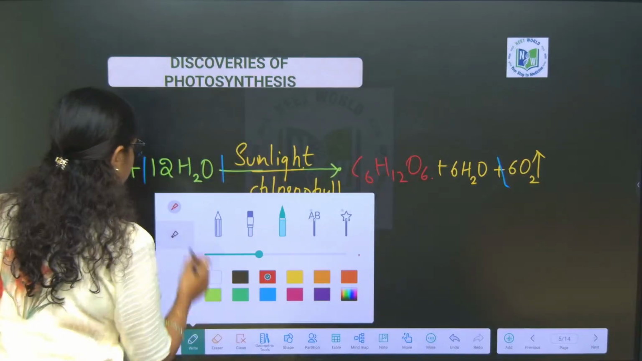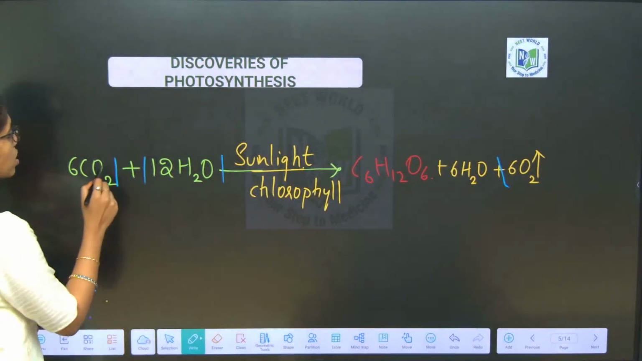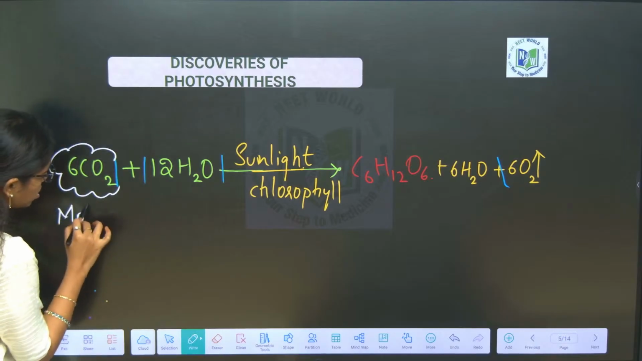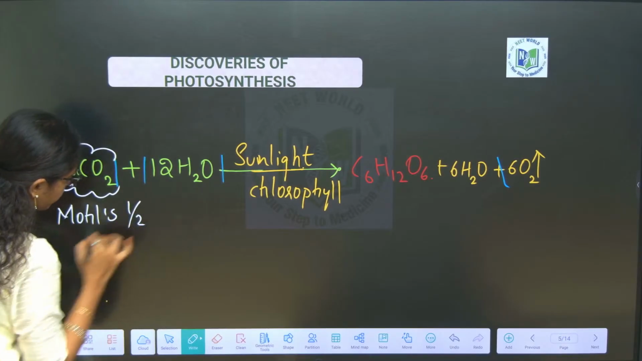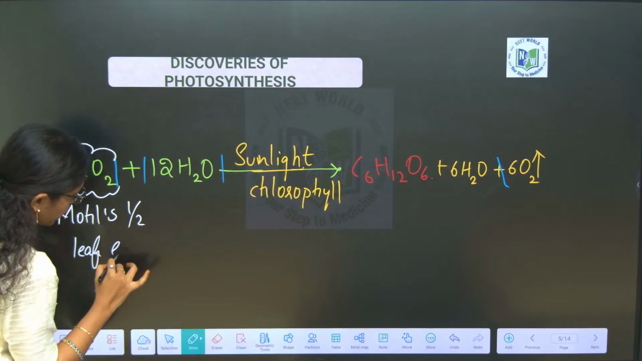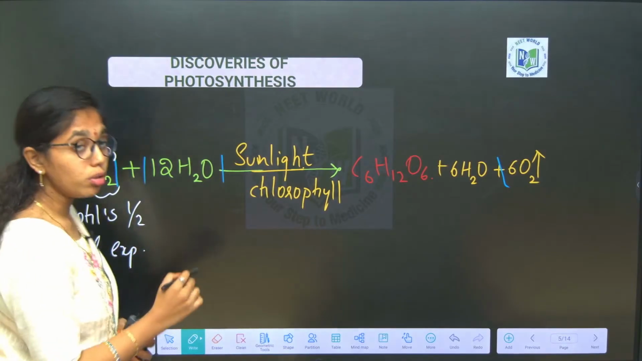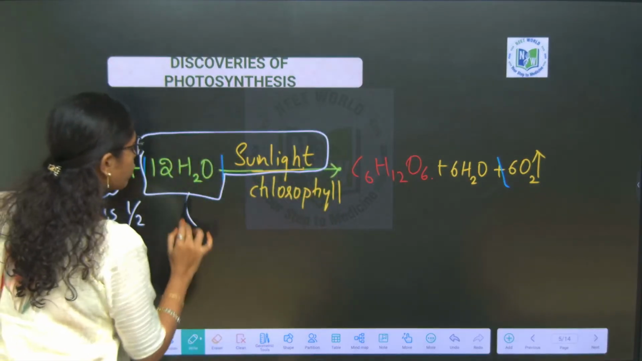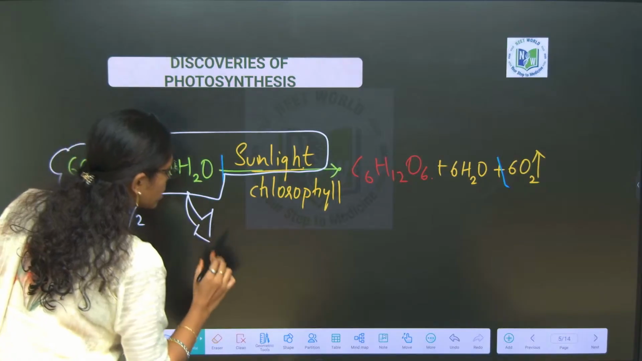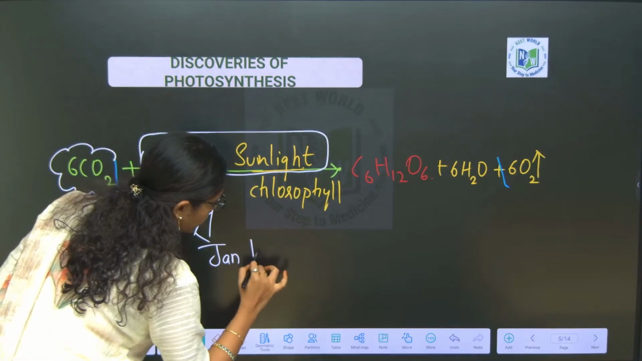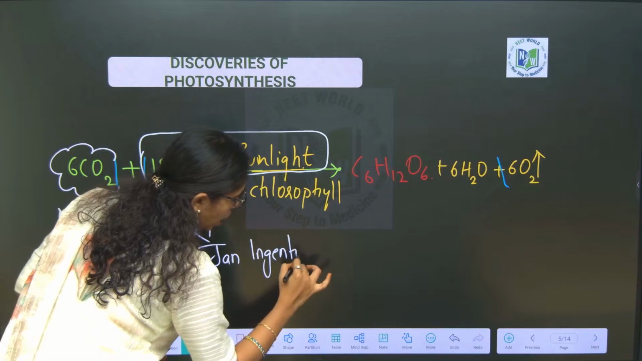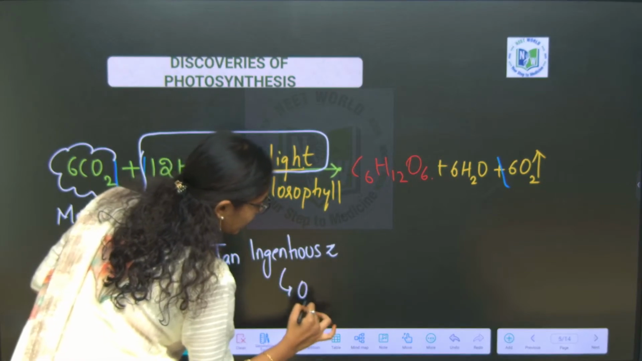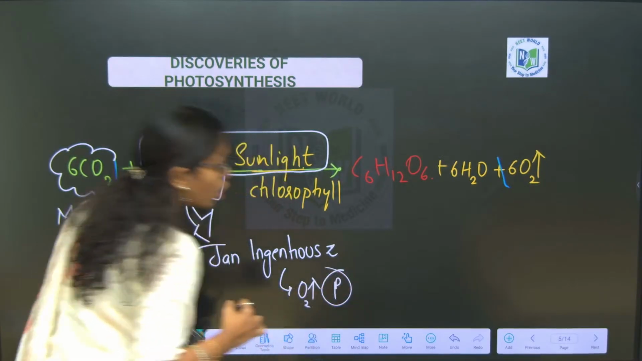First, you tell me, ma, who said that carbon dioxide is essential for photosynthesis? It is by Moll's half-leaf experiment. Right, ma? And who said that water and sunlight are essential for photosynthesis? It is said by Jan Ingenhousz. He is also the person who said that oxygen is evolved from photosynthesis.